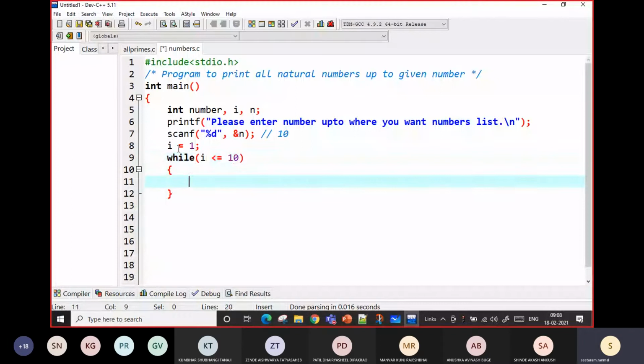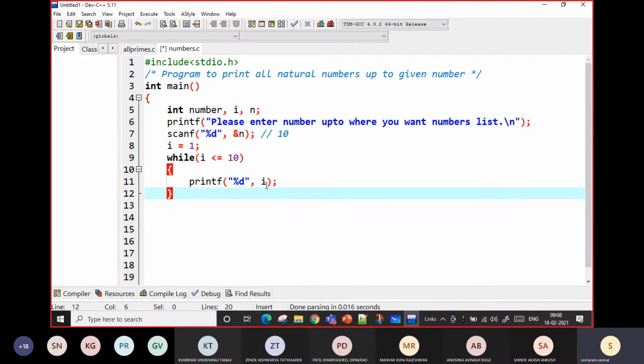In my while loop I have to put only a condition. There will not be expressions separated by semicolons and all this. There will be only one expression, and it should be a conditional expression. So i is less than or equal to 10, and inside the while loop I will put printf %d, comma i, where %d is the value of i.